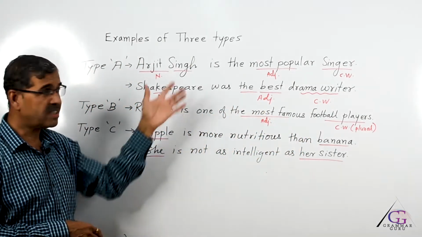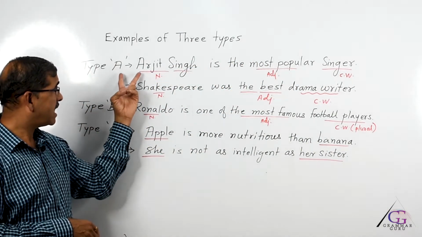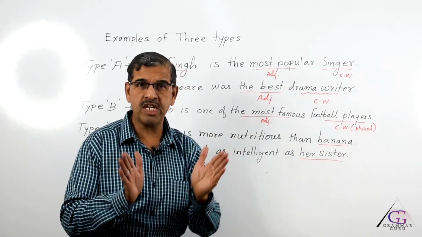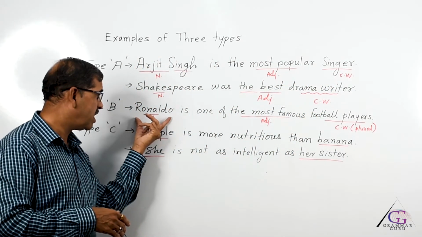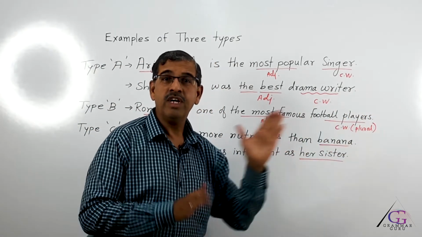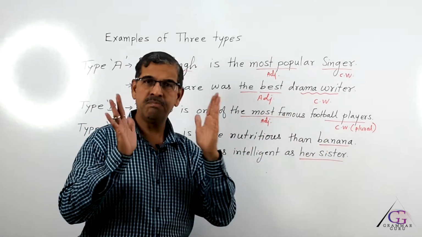So, what is the difference in the class word? If you clearly see, in type A the class word is singer, which is a singular noun, whereas over here Ronaldo is one of the most famous football players. So, in type B the class word is always plural.